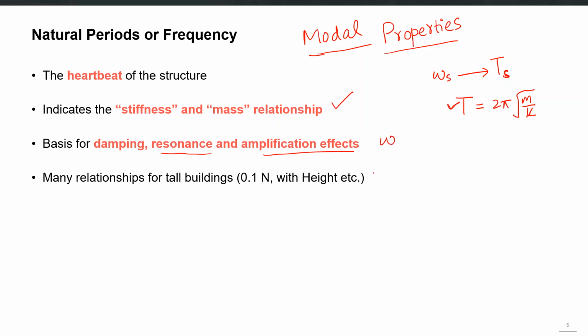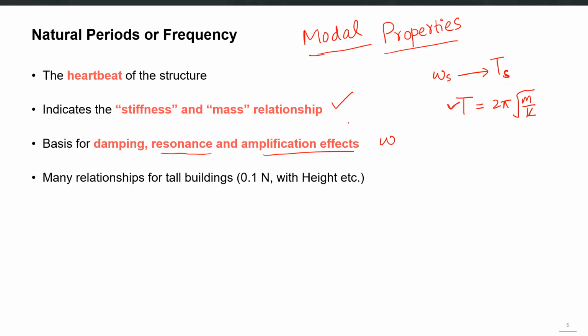There are different relationships for buildings which tell us how much time period, or how much natural frequency, a well proportioned structure should have. So just like a doctor has a healthy range of a heartbeat, by just checking the natural frequency of the structure we can tell whether the structure will have a desirable dynamic response or not.